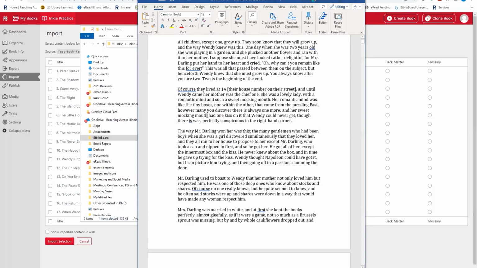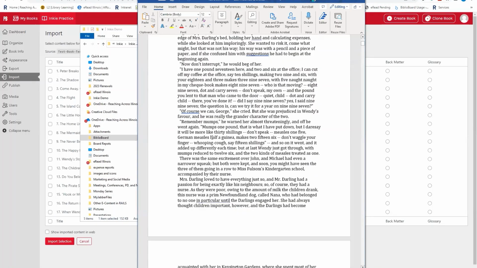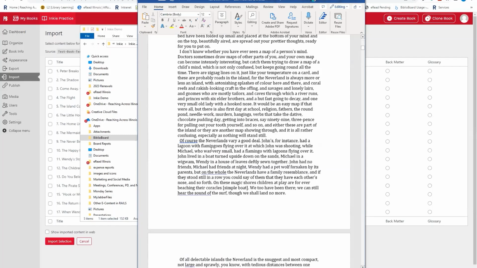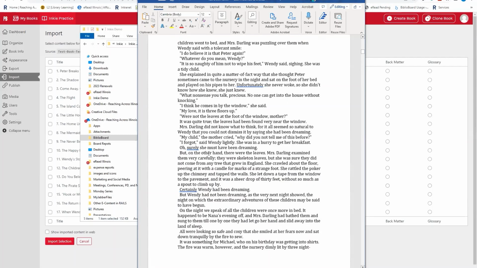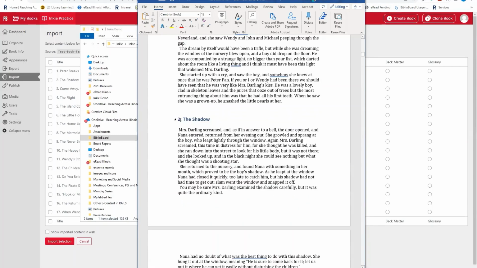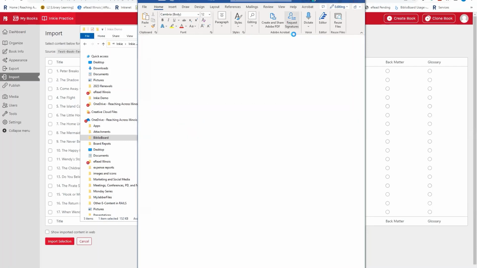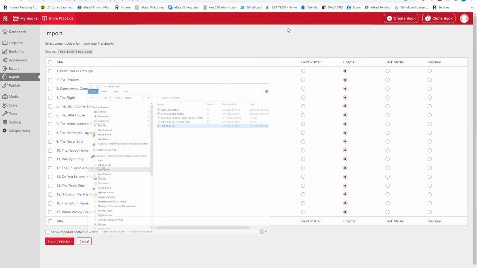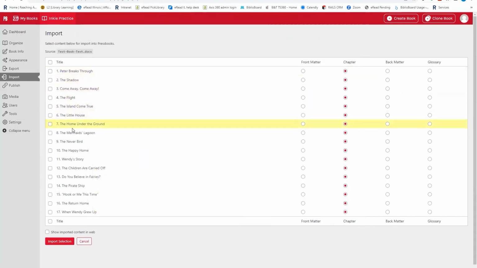So these headings have been added to break the book up into chapters. I did not tell Pressbooks that I had headings for chapters. It's chapter 2, for example. But what Pressbooks has done is it has recognized those headings, recognized that they exist, and imported them as separate chapters, which is pretty cool.